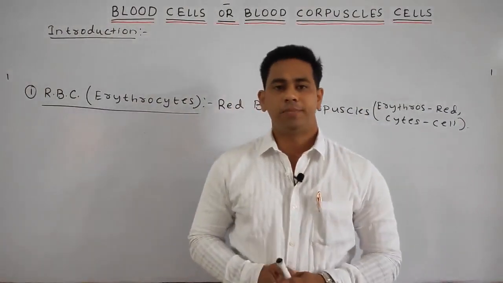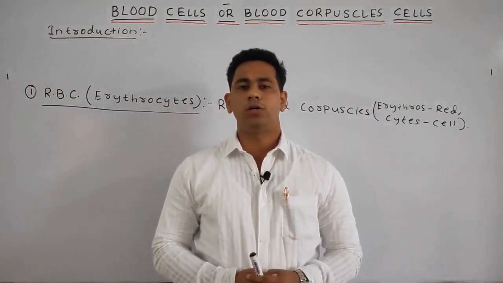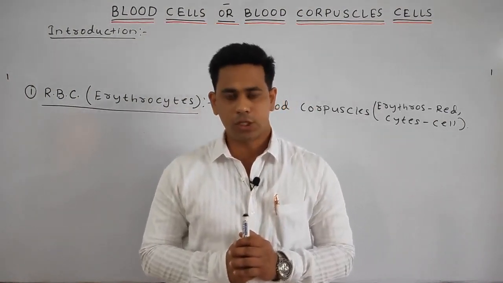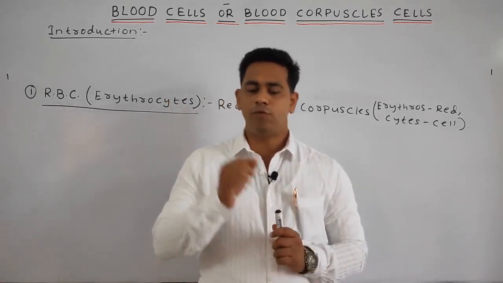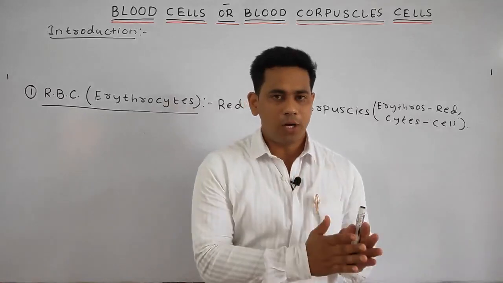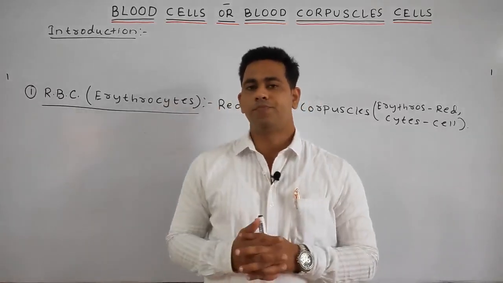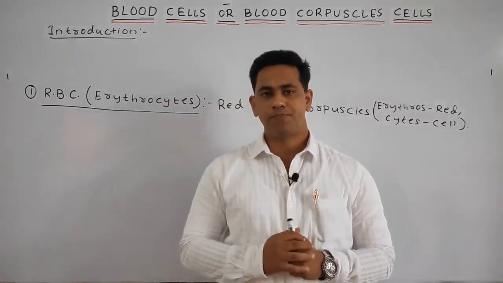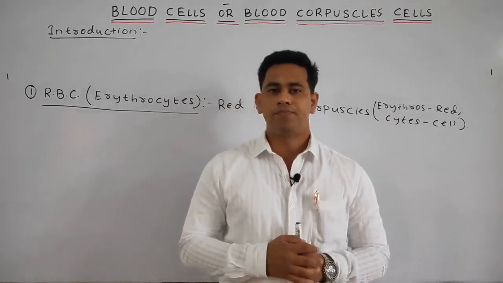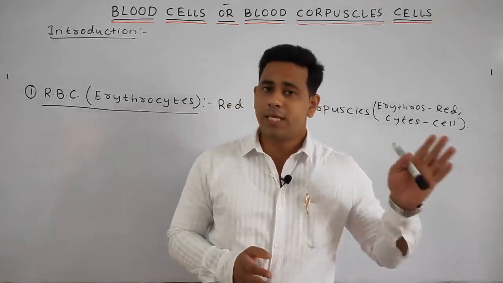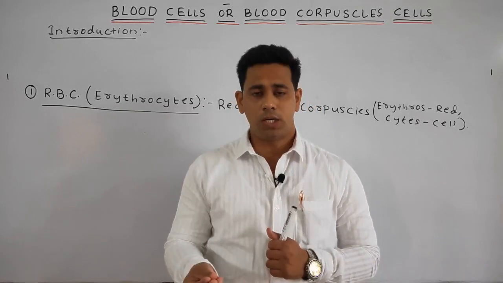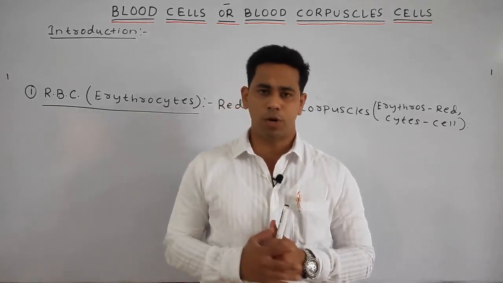Hello students, in the previous class we discussed the introduction portion of circulation, in which we discussed that circulation means the flow of extracellular substances within the body from one part of the body to another part of the body, and those are essential substances. In vertebrates, circulation is done by blood and lymph, whereas in invertebrates it is done by hemocoelomic fluid, water, blood also, and various body fluids.